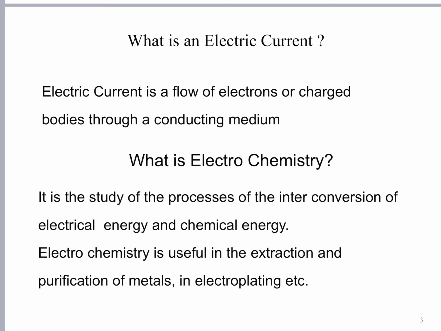Then what is electrochemistry? Electrochemistry deals with the consequences of the flow of electricity through a substance. Basically, it deals with what happens when electricity passes through a chemical substance. So it is a study of the process of interconversion of electrical energy and chemical energy.